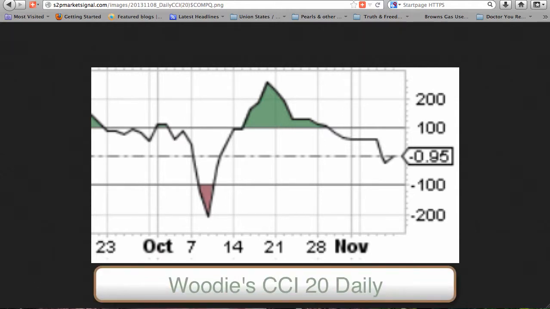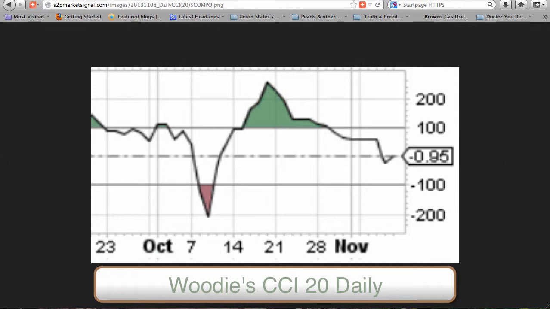Momentum. This week, the CCI 20 daily fell and rose within the plus or minus 50 range, valid for a zero-line reject. However, the drop was steeper than the rise, indicating insufficient momentum to the upside. The CCI 20 daily now has 2 days below zero. In Woody's CCI trading system, 6 consecutive bars above or below zero are required for a change of trend.